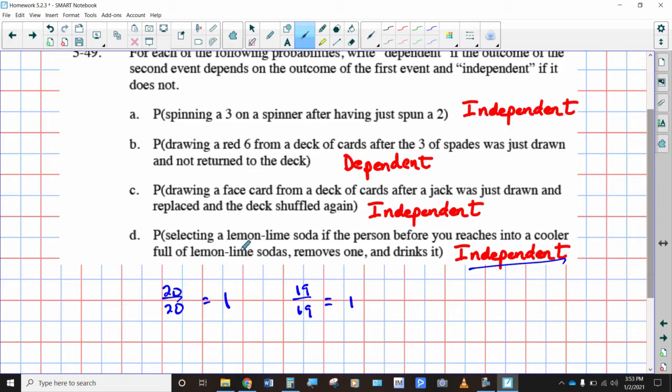Really, if you had some cola in there or you had some orange sodas in there and they came in and pulled out a lemon lime soda and drank it, then that would absolutely change the probabilities of getting a cola or an orange soda after the fact. But the fact that they were all lemon lime sodas means that there was no change to the probability, which makes it independent.